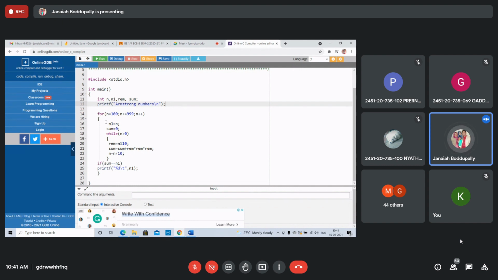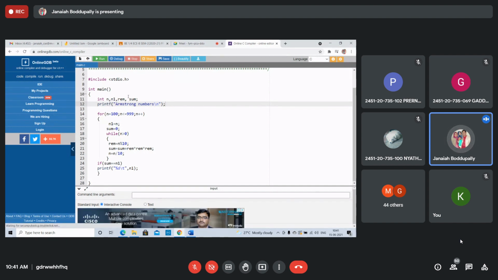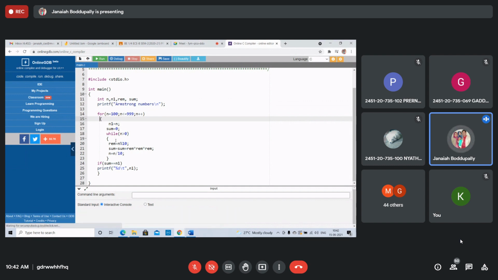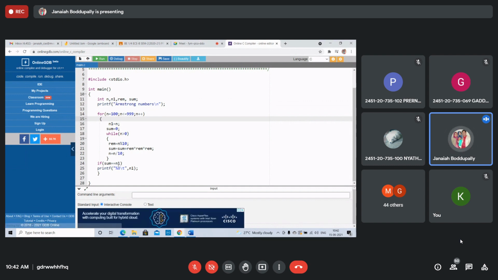Sum equals to 0. n1, sum, remainder. What did we miss? Some more remainder. The loop inside the while loop. Its number equals sum equal, right? I missed a semicolon here. Everything is fine.